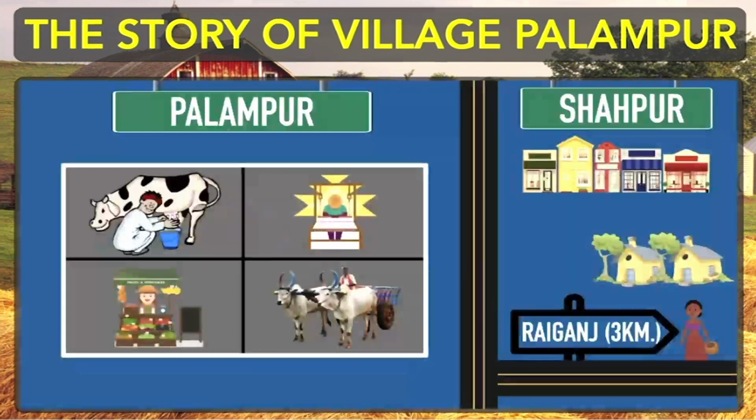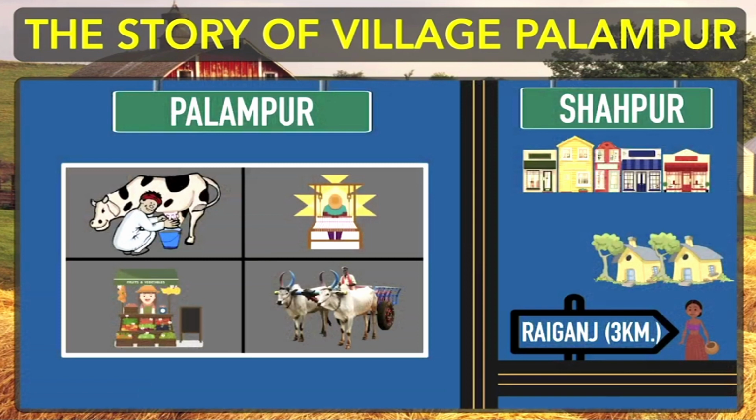The fourth one is, some people are also engaged in the transport sector, some kinds of transport activity. They earn their livelihood by helping people to move from one place to another, by helping people to carry their goods and heavy loads from one place to another.